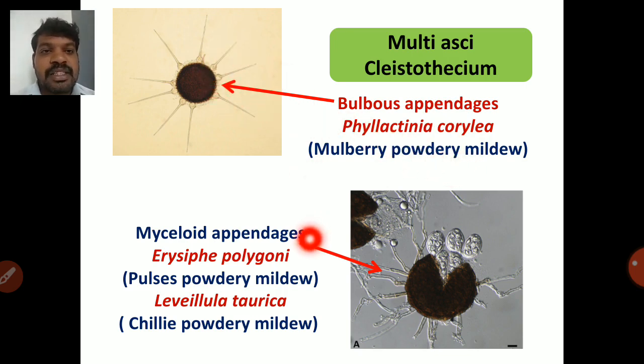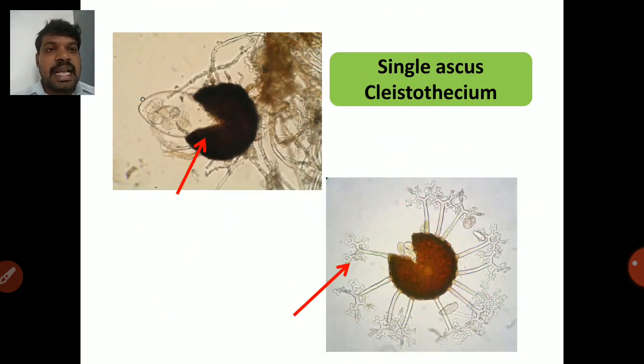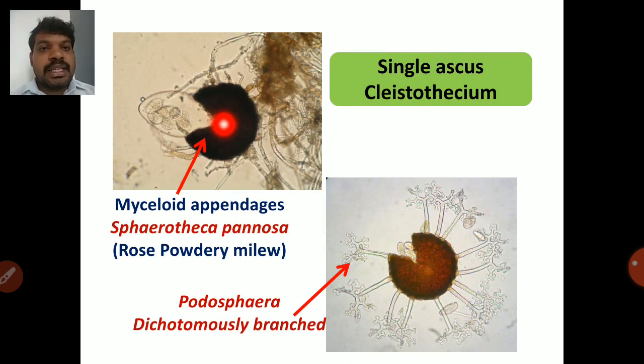Next one is mycelioid appendages, thread like appendages. So பாத்தீங்கன்னா thread like appendages present ஆயிருக்கும். That is Erysiphe polygoni caused by pulses powdery mildew, and Leveillula taurica also produces mycelioid type of appendages on cleistothecium. So next one is single ascus cleistothecium. You can see the single ascus from cleistothecium, and it will contain 8 ascospores present ஆயிருக்கு ஒரு cleistotheciumக்கு.